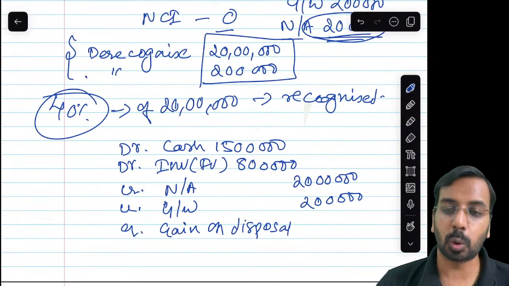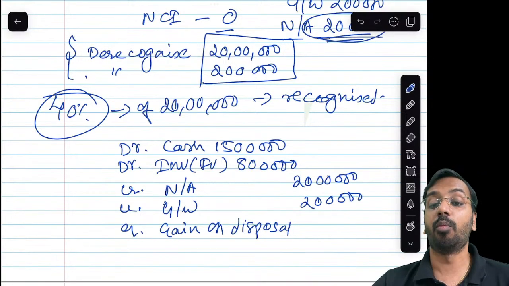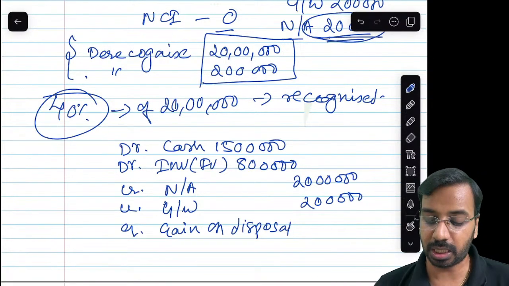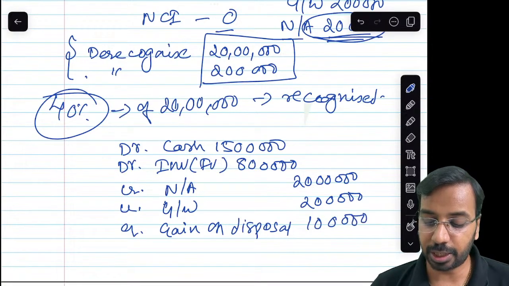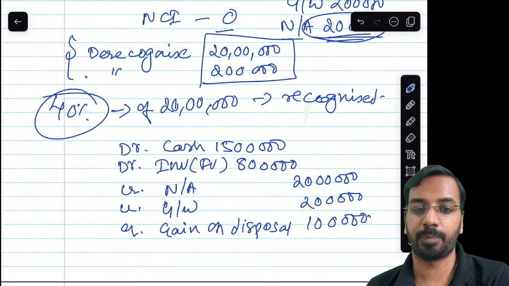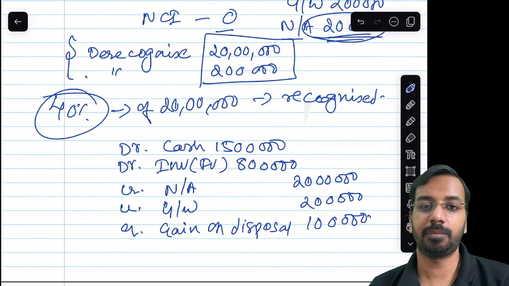See, even if we have not sold 100% of the subsidiary, the moment we lose the control over the subsidiary, we will say there is a gain or loss on disposal. Is that clear?